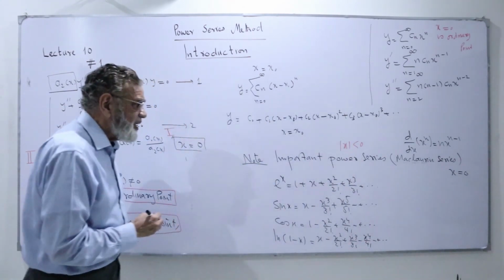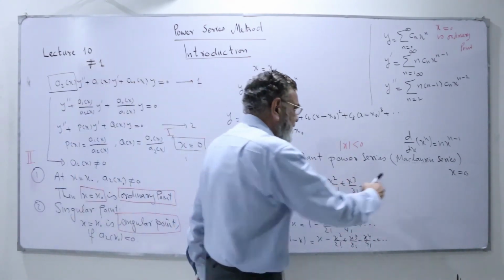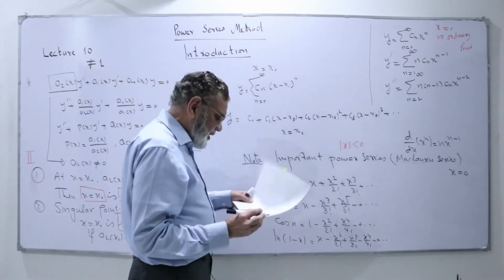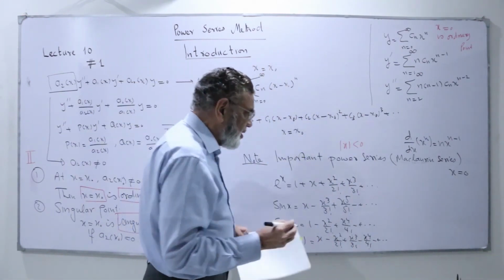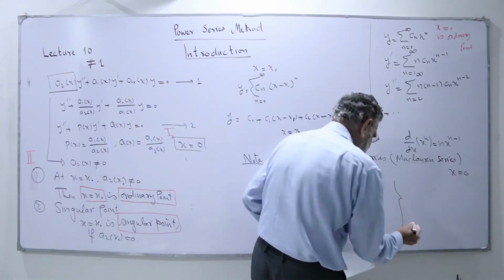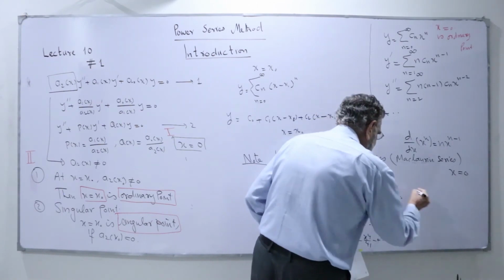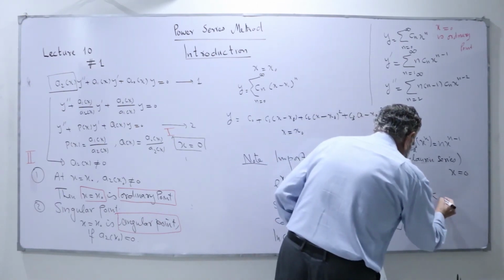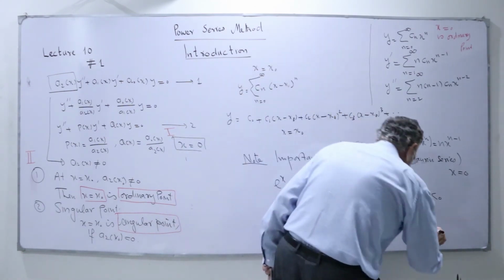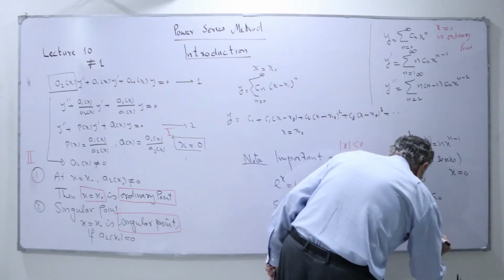So these are some of the series we have here. These series are convergent about the point x equal to 0 and divergent otherwise. For the first three series, the absolute value of x is less than infinity. And for the ln series, x is between minus 1 and 1.